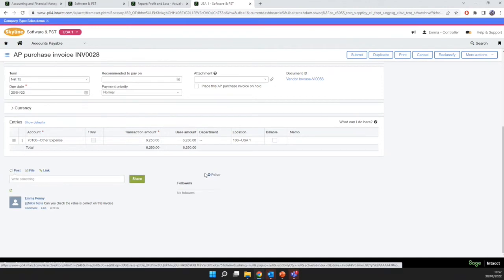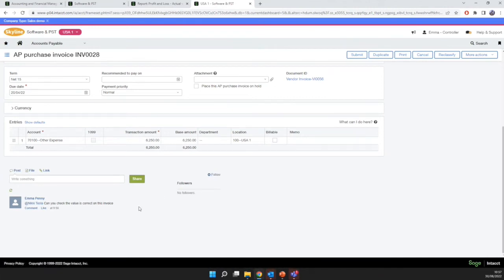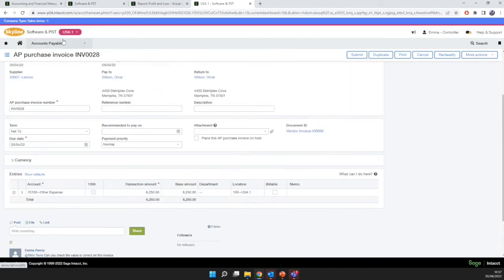Users can also follow this stream as well. So if somebody's interested in a resolution to a query, they can follow that, and then they'll get updates as comments are posted in there. Now, as we go in and look at our transaction entry, and we'll just go in really quickly and post